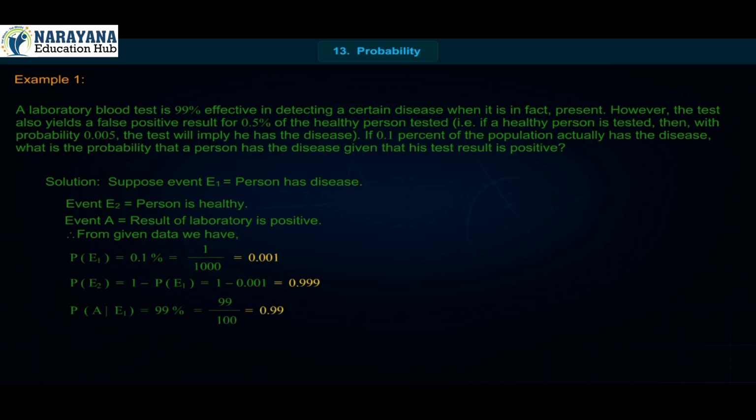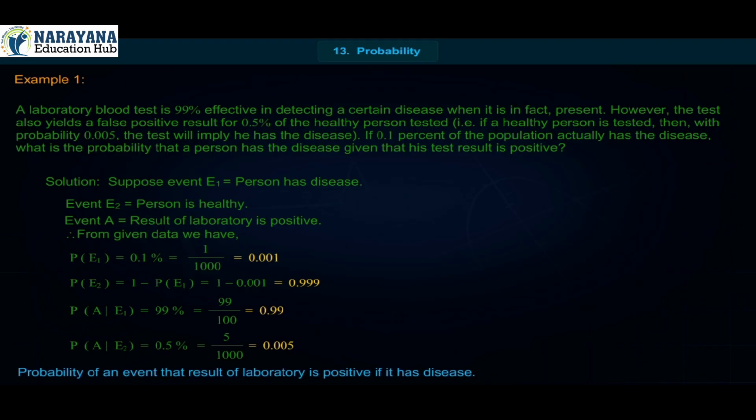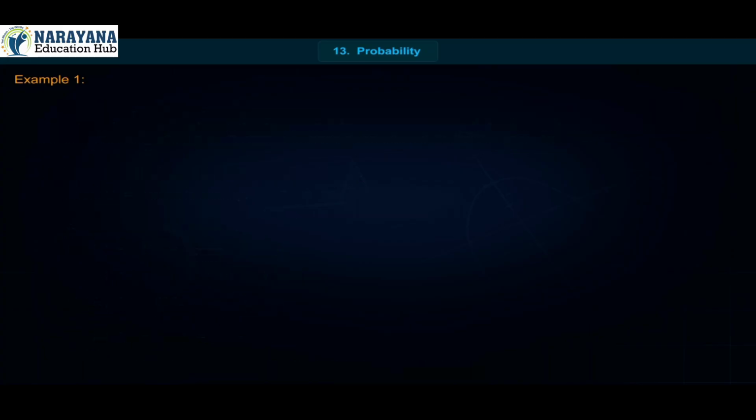P of A by E1 is equal to 99% is equal to 99 upon 100 is equal to 0.99. P of A by E2 is equal to 0.5% is equal to 5 upon 1000 is equal to 0.005. Probability of an event that result of laboratory is positive if it has disease.